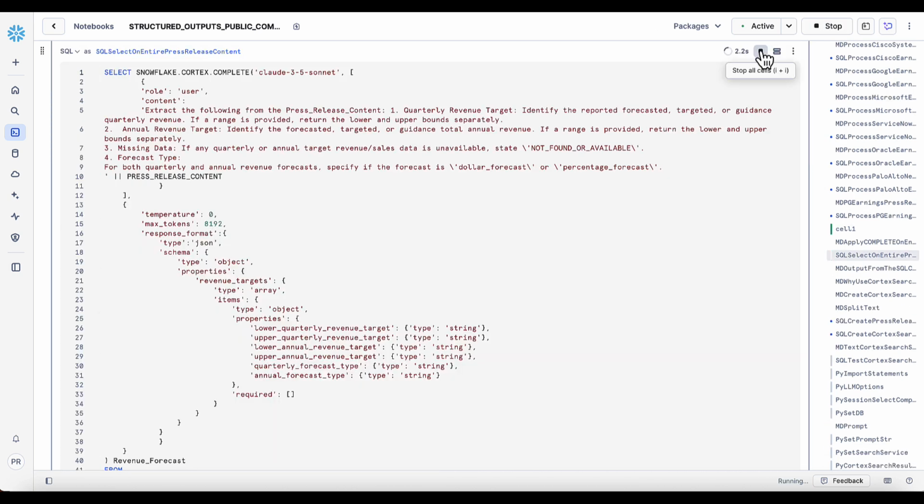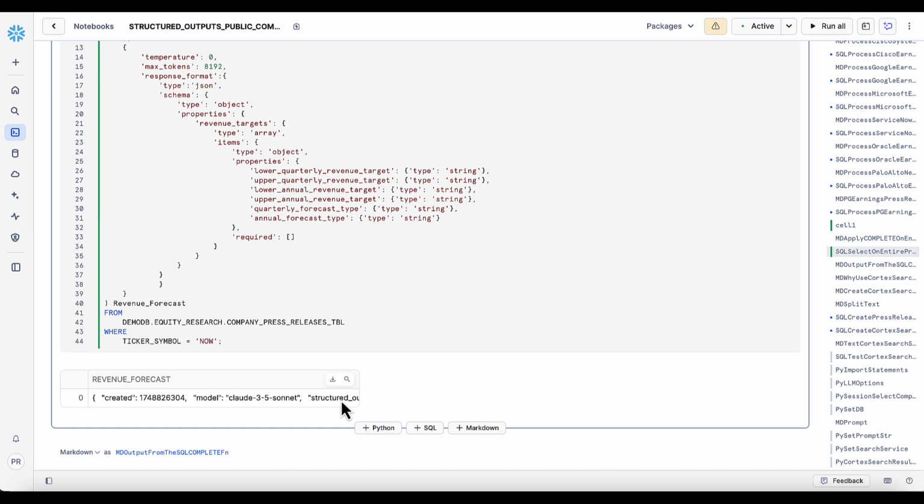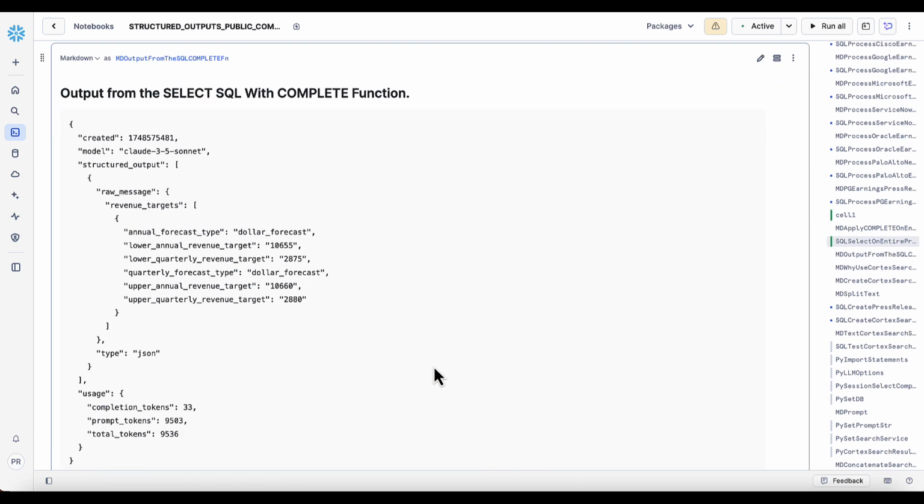Finally, we apply the Cortex Complete structured output on the press release content. You see the prompt and you have the column. Once you execute this cell, this SQL, you would get the output as you see here.